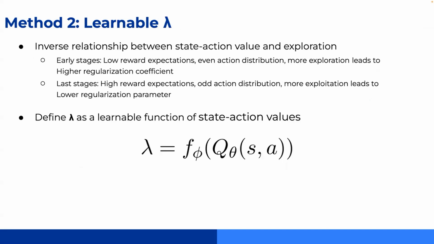Secondly, we assume an inverse relationship between rewards and exploration. Early insufficient sampling leads to low reward expectations, resulting in a uniform action distribution to encourage exploration. As sampling increases and reward expectations rise, the value of lambda should decrease, aligning more with exploitation strategies. Therefore, we model lambda as a learnable function dependent on the state action values.